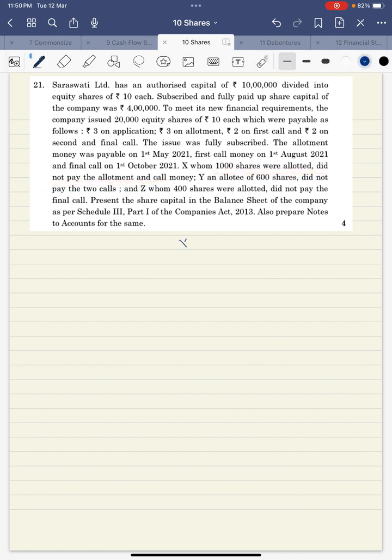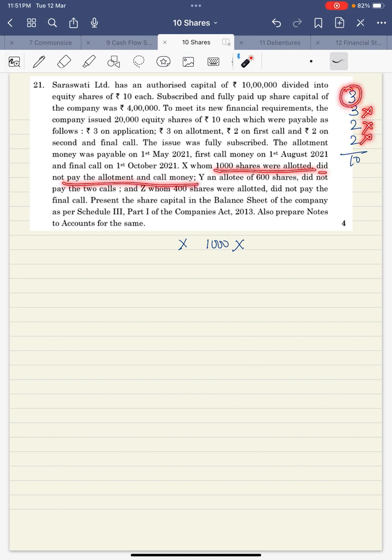It is like 3 on application, 3 on allotment, 2 on first call, 2 on second and final call. This X did not pay allotment and calls money. That means he paid only 3 out of 10. 3 is paid, 7 is not paid. So 7,000 rupees is not paid by X.